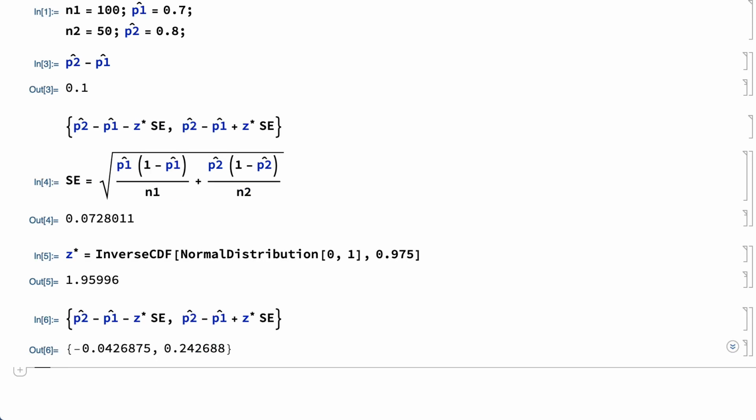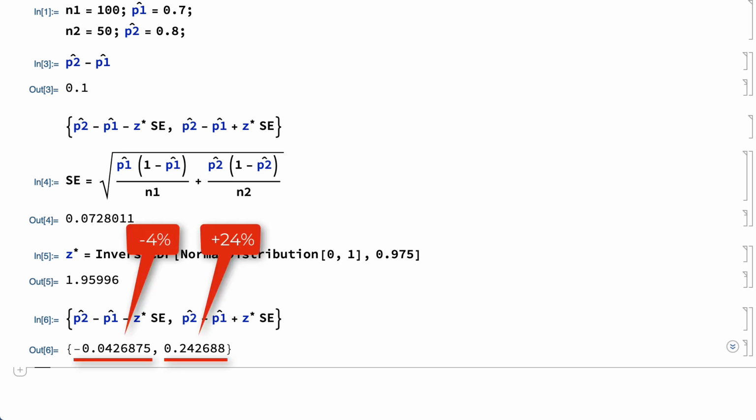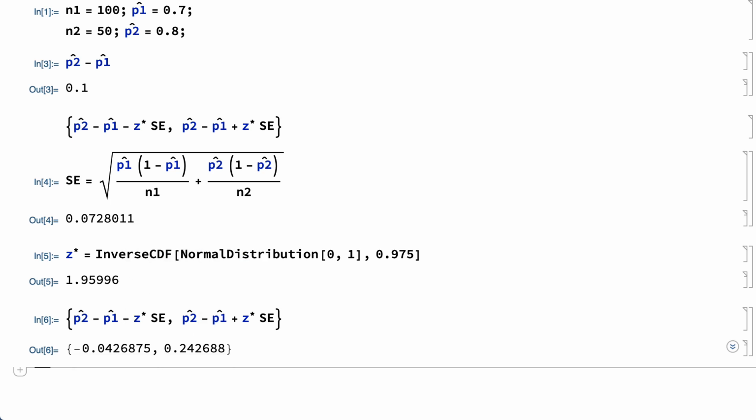In this example, the 95% confidence interval extends from about -4% to about +24%, so this data gives 95% confidence that the germination rate of the second population is somewhere between 4% worse and 24% better than that of the first population, which is a rather wide range. The next section is about making this range smaller by increasing the sample size.